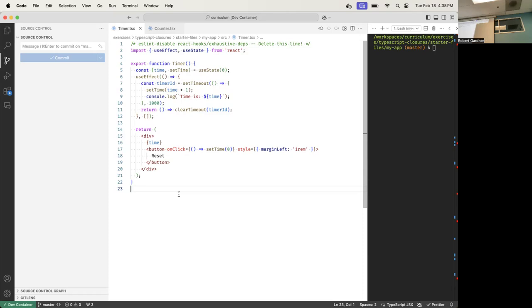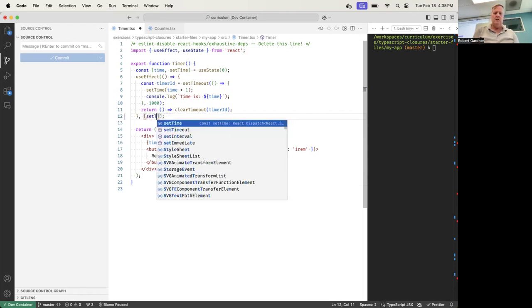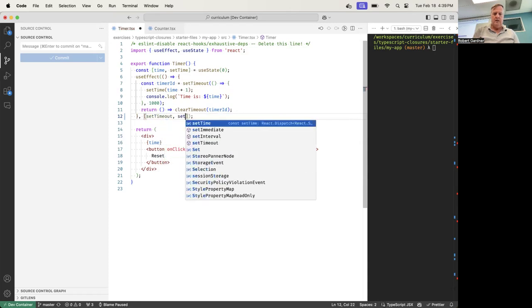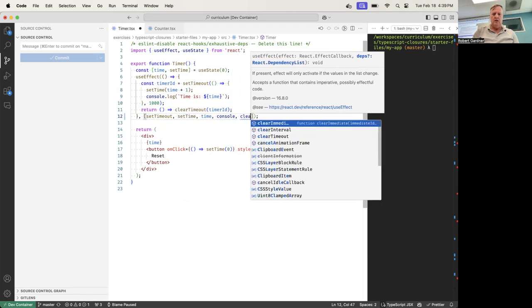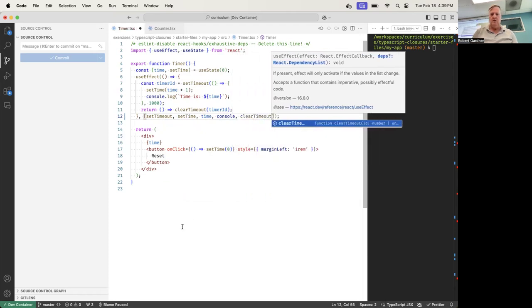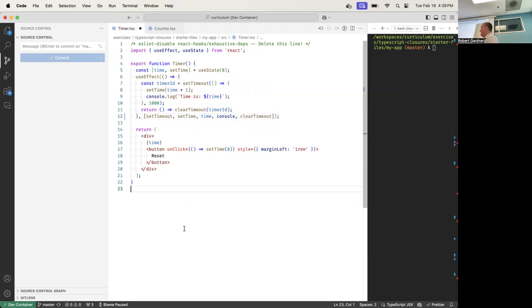So my dependency array is empty. But that's wrong. It should have dependencies. What did we say? setTimeout, setTime, console, time, clearTimeout. Those are all the things that should have gone in the dependency array, because these are all of the things that this entire function depends on.